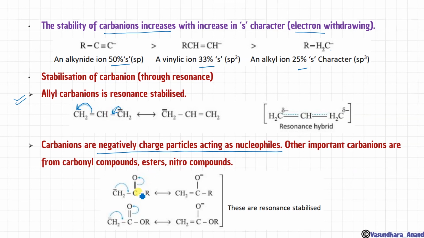This is a ketone. So what will happen? This negative charge will shift over here, the carbon will have a double bond and this will shift over there. So this O minus is resonance stabilized. This one is an ester. Again, the same thing. This will give this, and these are resonance stabilized.